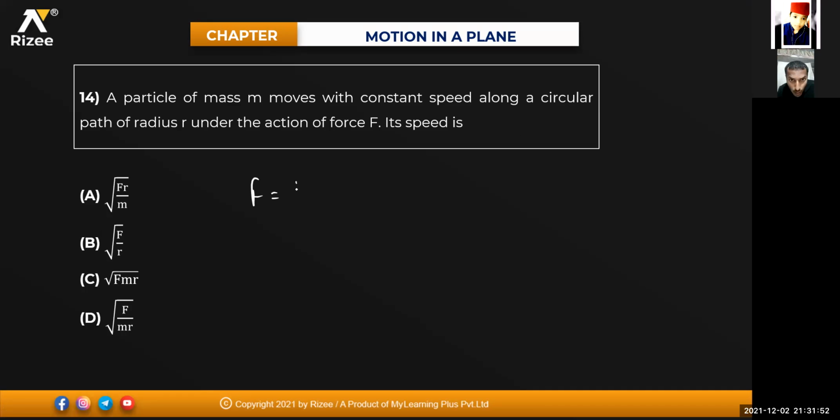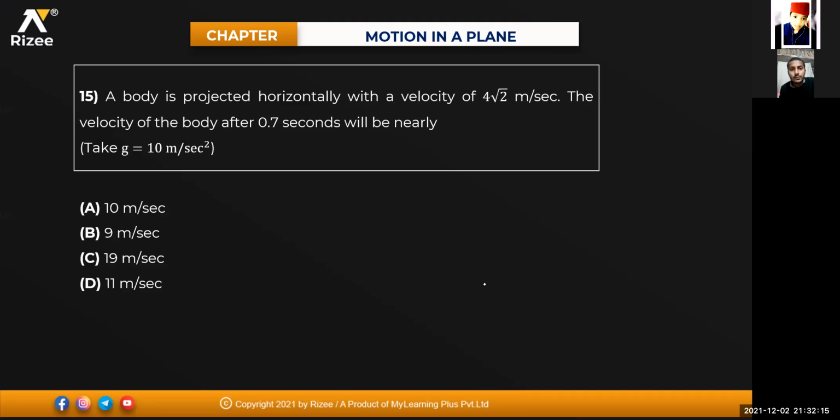What is the centripetal force formula? F is equal to m into v square divided by r. It is asking the speed, so F into r divided by m is equal to v square. So v will be equal to under root of F into r divided by m. First option will be the answer. Clear? Yes, sir. Clear.